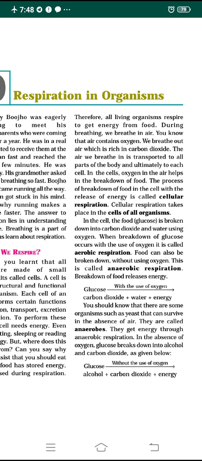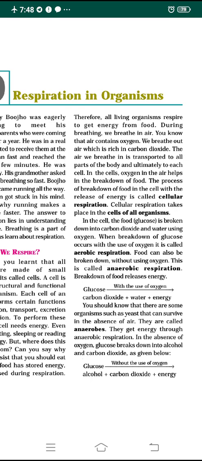Remember all of you, what is cellular respiration? The process of breakdown of food in the cells of every organism, by releasing energy, is called cellular respiration. So where does cellular respiration take place? It takes place in the cells of all organisms.